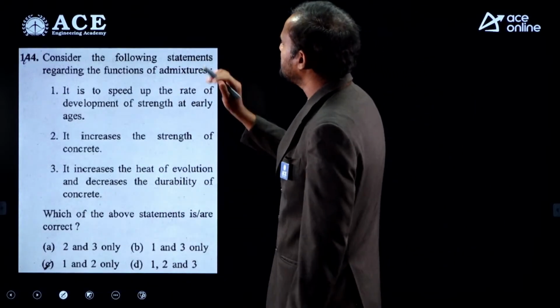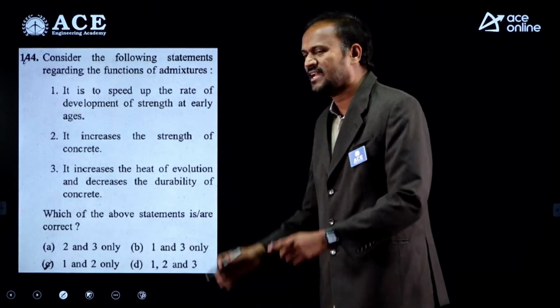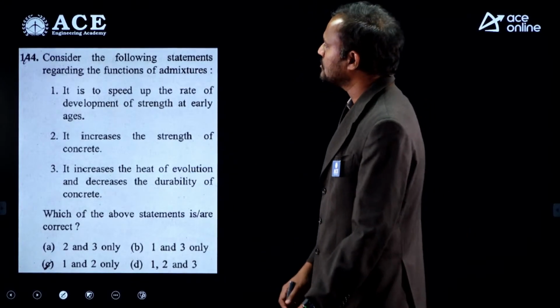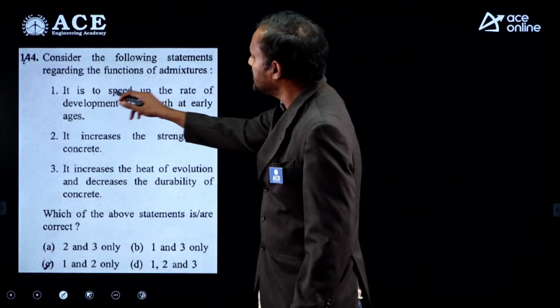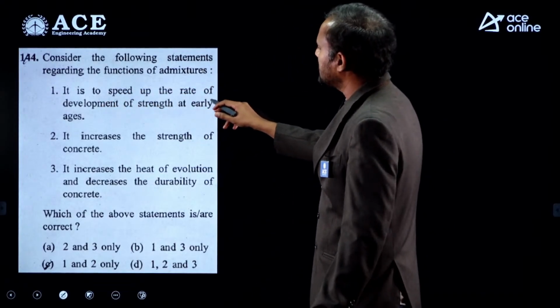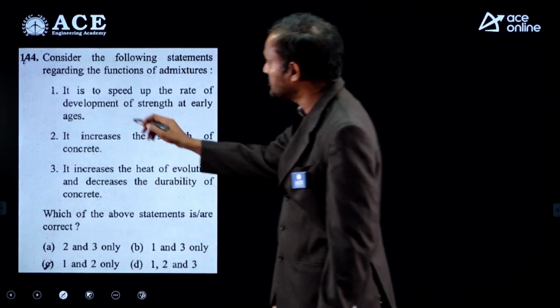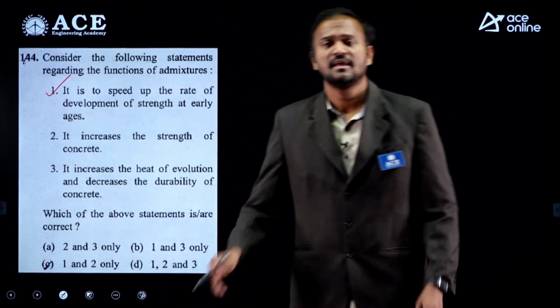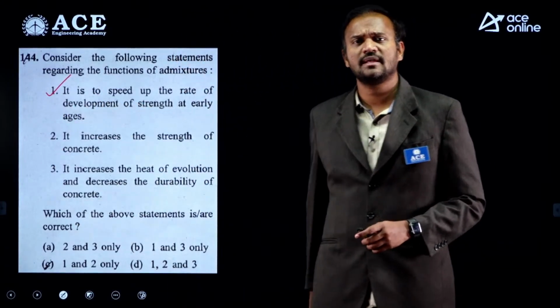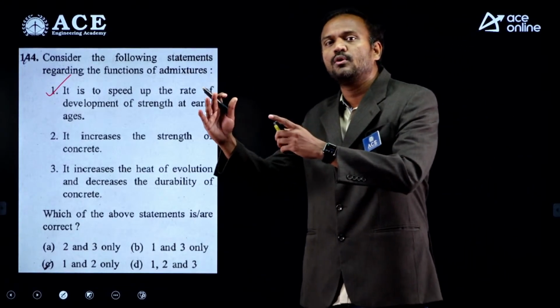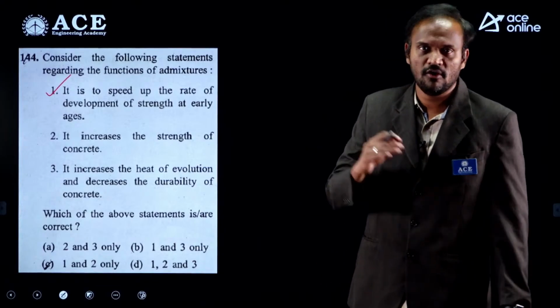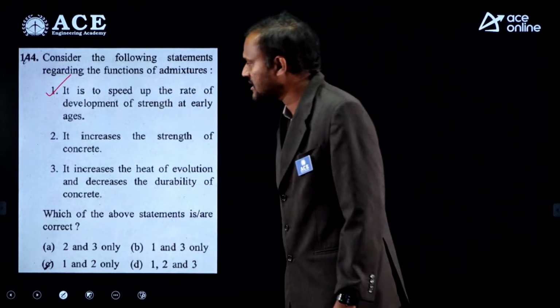Consider the following statements regarding functions of admixtures. Another question on admixtures. So what does admixtures do? In general, it is to speed up the rate of development of strength at early ages. This is correct. Certain admixtures like calcium chloride are called accelerators. They improve the early rate of strength gain of concrete. So statement 1 is correct.